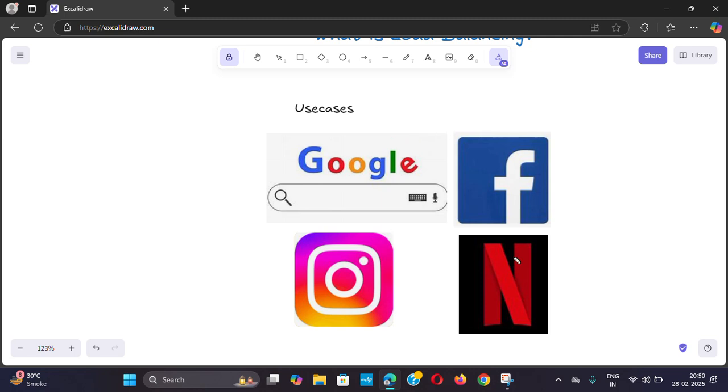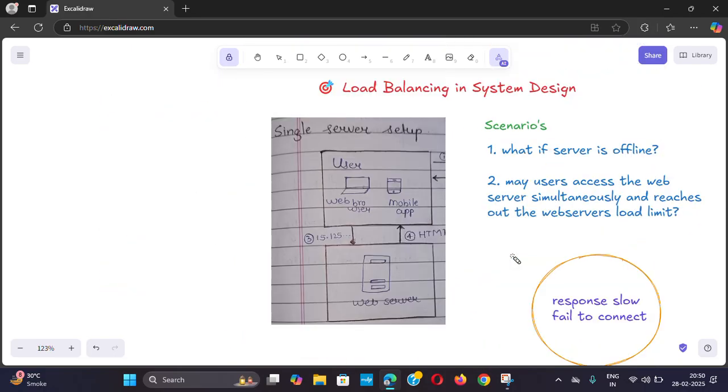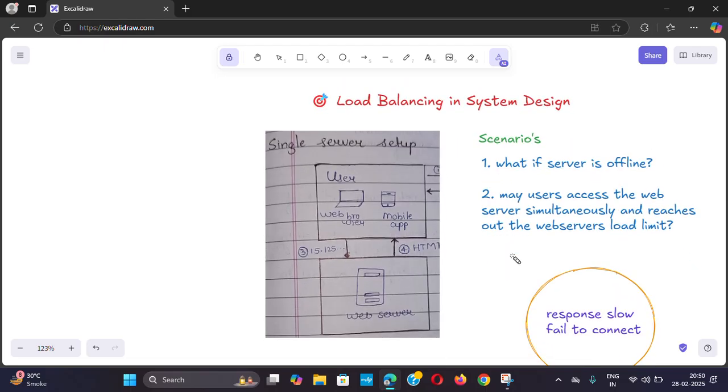So to summarize this, load balancing helps to distribute traffic efficiently, prevent server crashes, and enhance scalability.